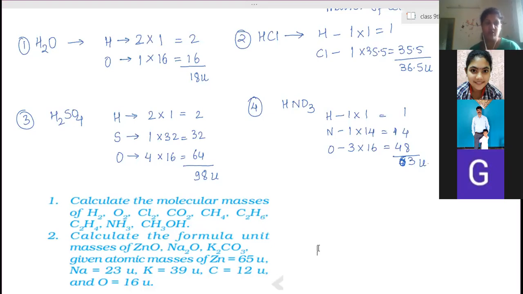Proton and neutron combining together, they will decide the mass of the atom. That is atomic mass. So in atomic mass, electrons have no part. Electrons are very, very light. An electron has 1 by 2000 times lesser mass than one proton.